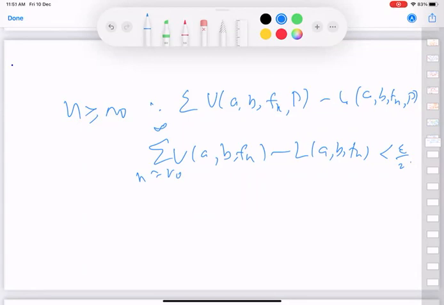Okay, I think I see it, sir. So when we add, we will get that the gap between the sums of upper bounds and sums of lower bounds is less than epsilon. And from there we will follow. Okay, let me try to write it out carefully and also send it, but okay.